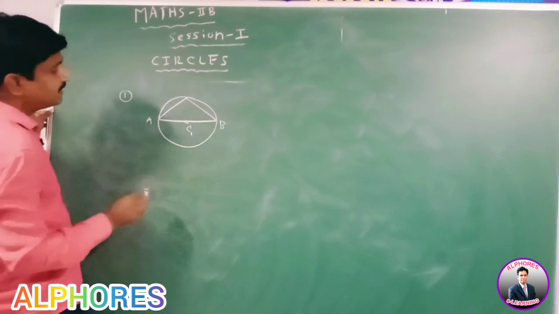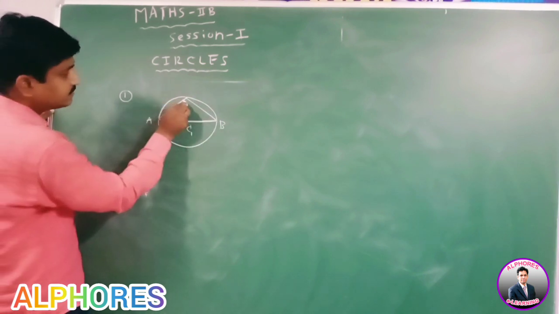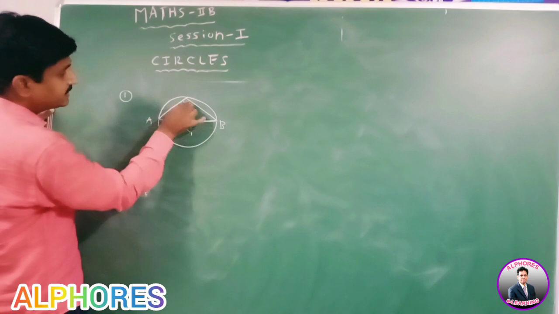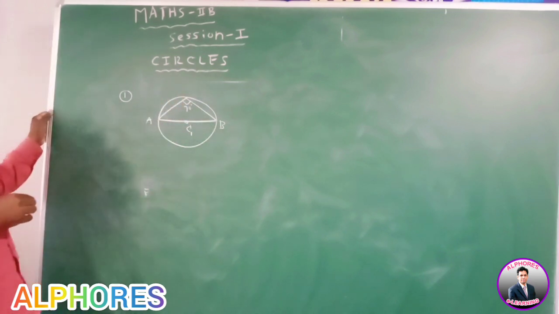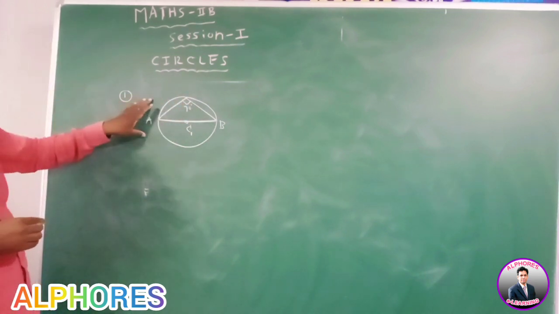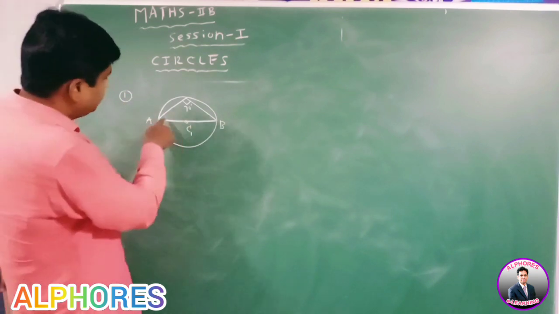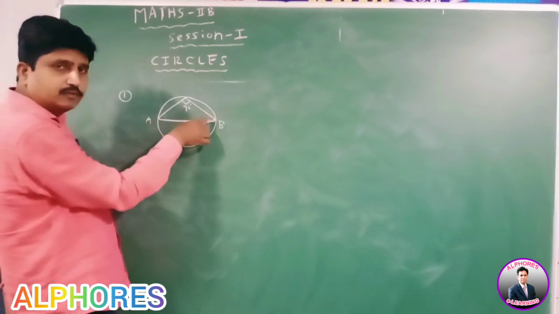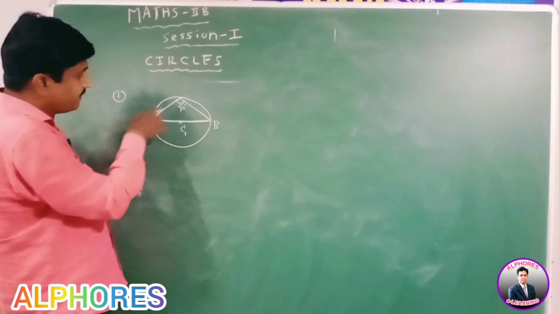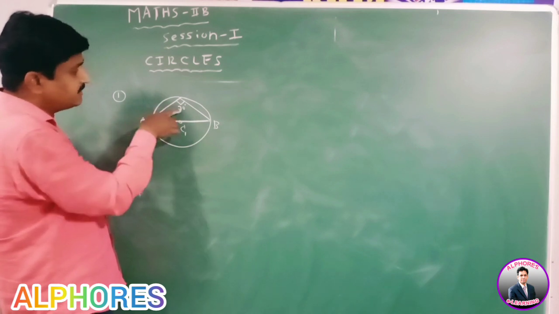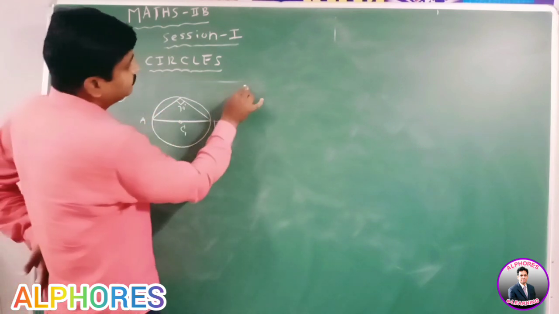You know very well, the angle in a semicircle is 90 degrees. This is the first property.